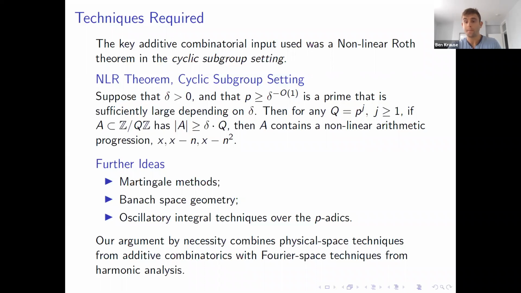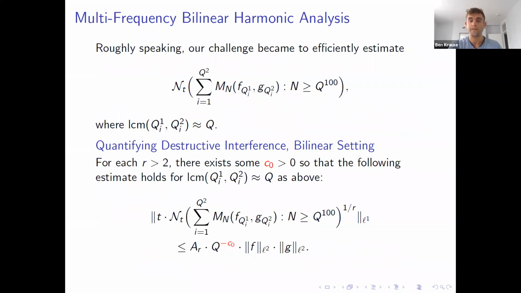And when Q is just a prime itself, this theorem is known, at least in the finite field setting, due initially to Bourgain and Chang. I think Sarah might even have a stronger quantitative estimate. But this is the key additive combinatorial result we needed to prove this previous theorem.